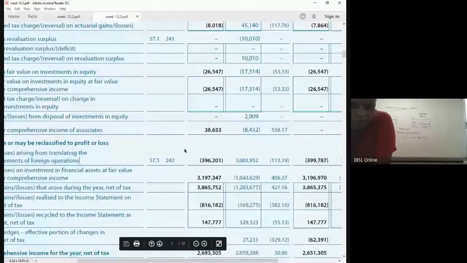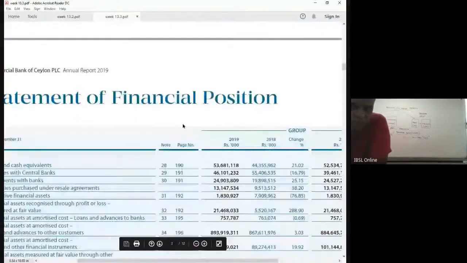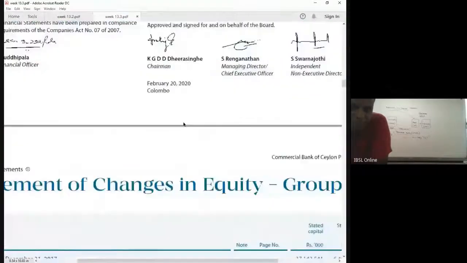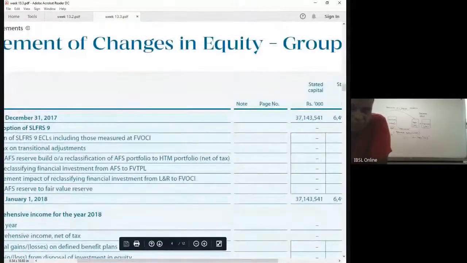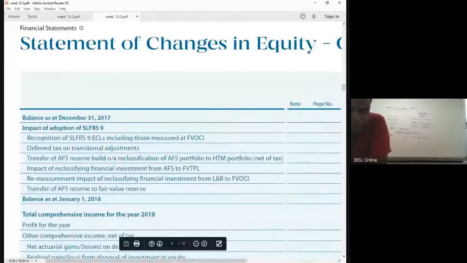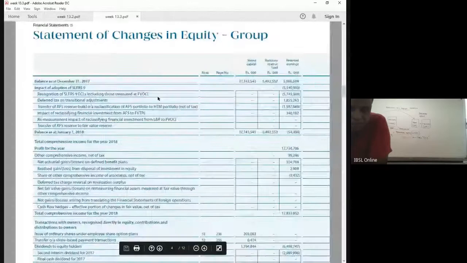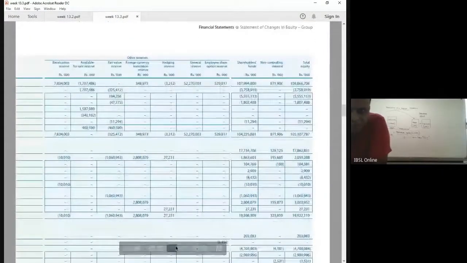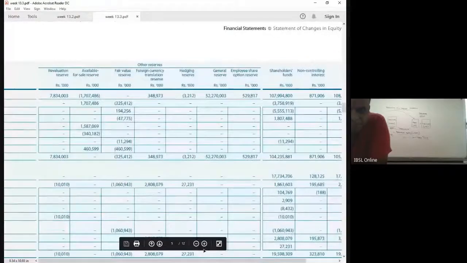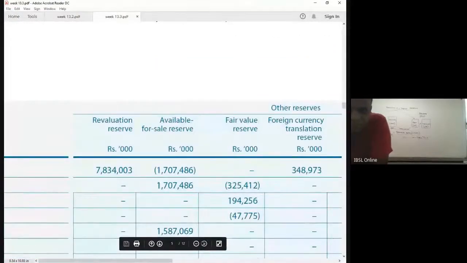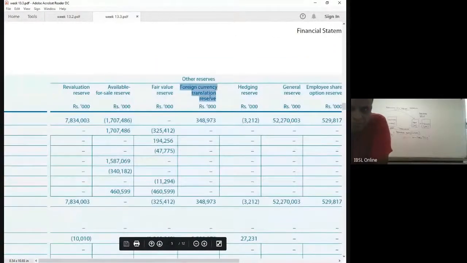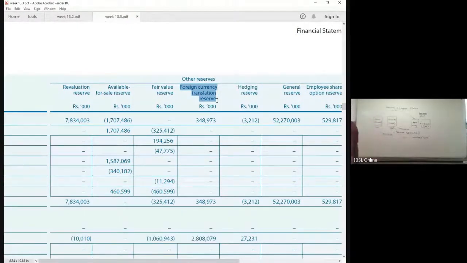And similarly, as I told you, it goes into the equity. And in the equity statement, there is one item. This is the statement of changes in equity. You see, and in this you can find out this column, foreign currency translation reserve.